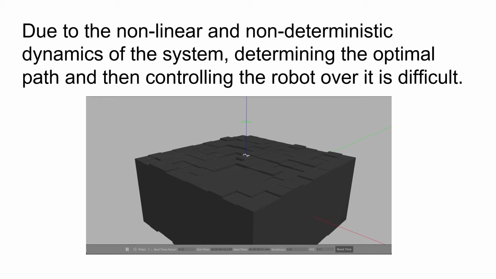Over rough terrain, the robot's dynamics become non-deterministic, making it difficult to calculate which sequence of actions is the least expensive when trying to reach a desired location. Furthermore, the non-linear nature of the dynamics means that traditional linear-based controllers cannot be used, as they perform poorly when used on non-linear systems.